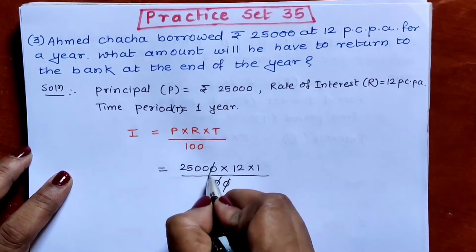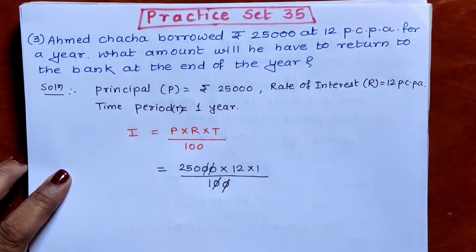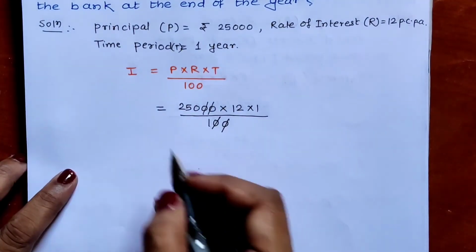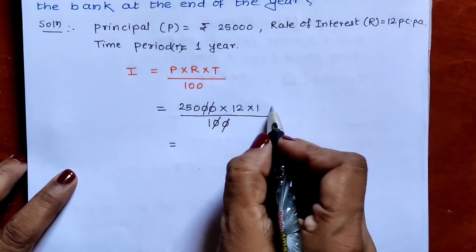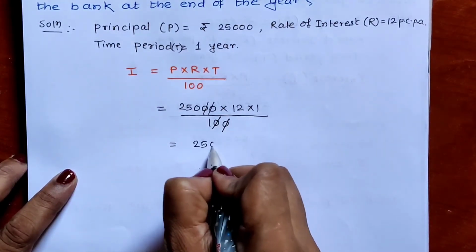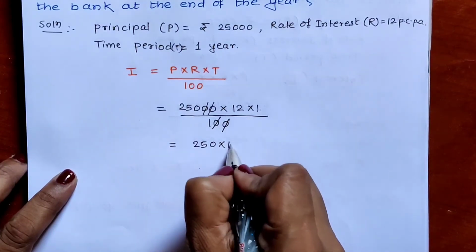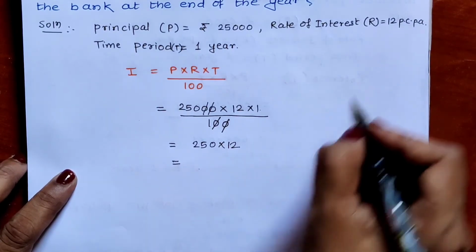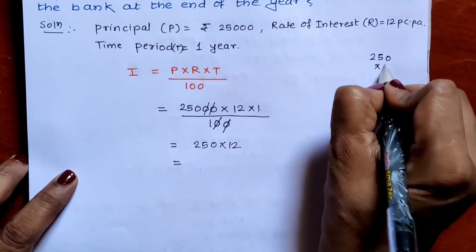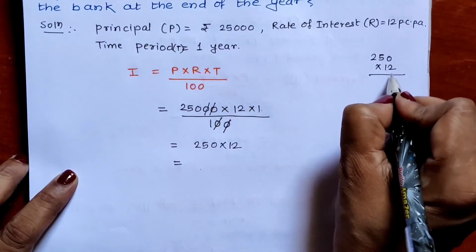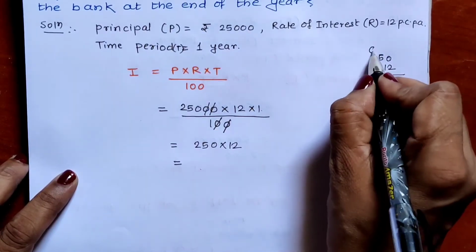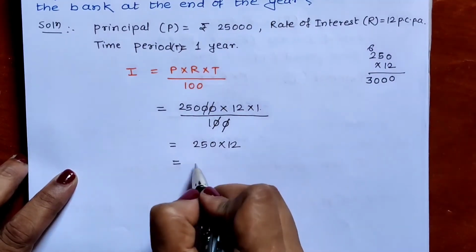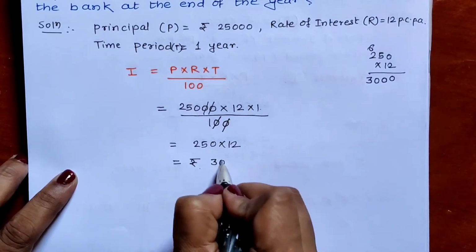2 zeros cancel with 2 zeros. What is remaining in the denominator? Only 1. So when the 1 is there, we don't write it. What we write? Whatever is in the numerator. 250 multiplied by 12 ones are 12. Simple multiplication is there. 250 multiplied by 12. 12 zeros are 0, 12 fives are 60, 0 written, 6 carried over, 12 twos are 24, 24 plus 6 is 30. So interest is rupees 3000.